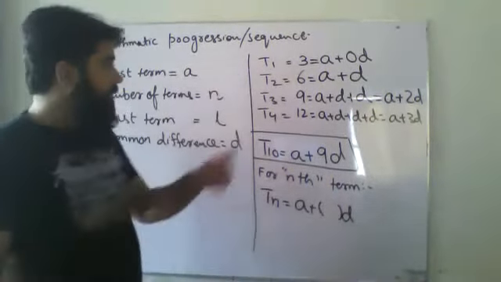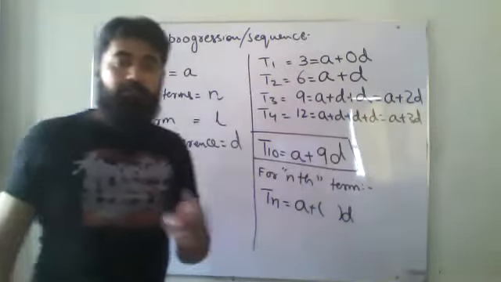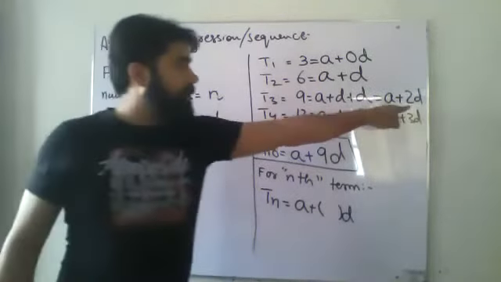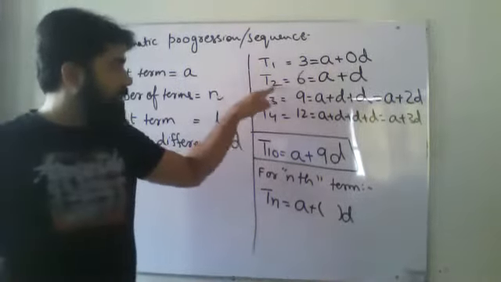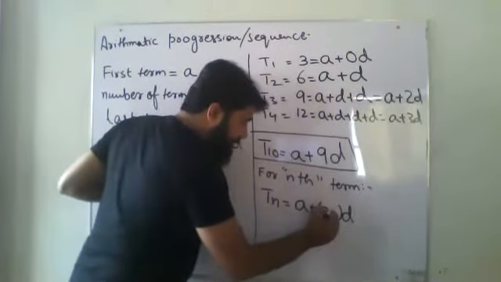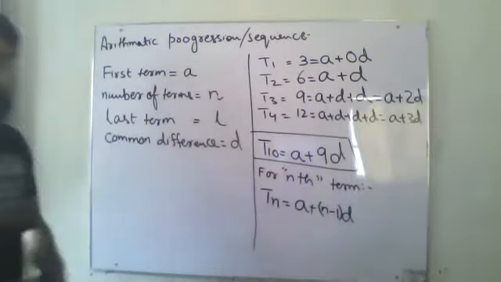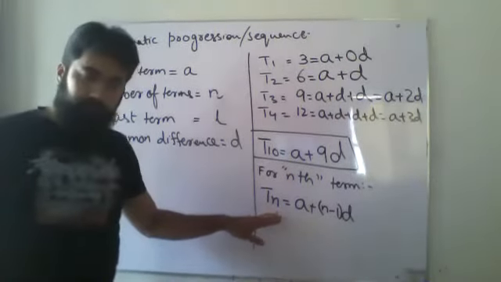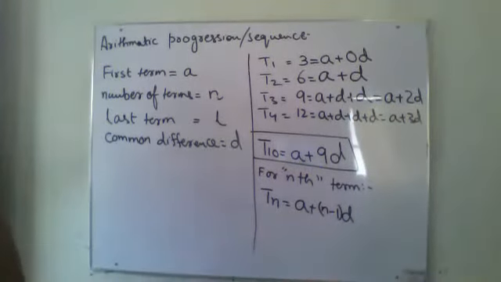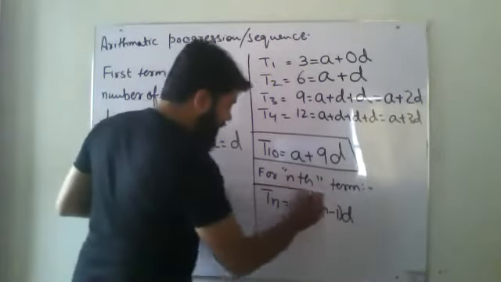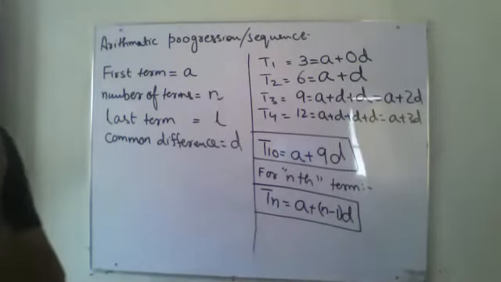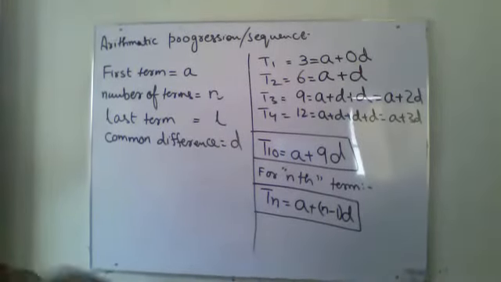So you can see in every D, it is always one number less than the term number. It was 3, term was 4. It was 2, term was 3. It was term 2, D was 1. So if I write it in this way, n minus 1, I have got this: Tn equals A plus (n minus 1) into D, and that's your general formula to find the nth term of an arithmetic sequence.